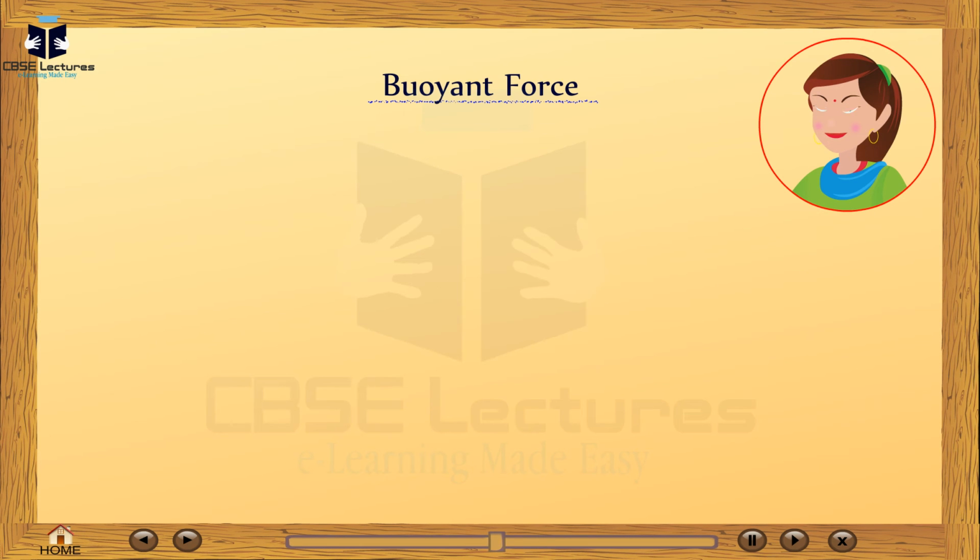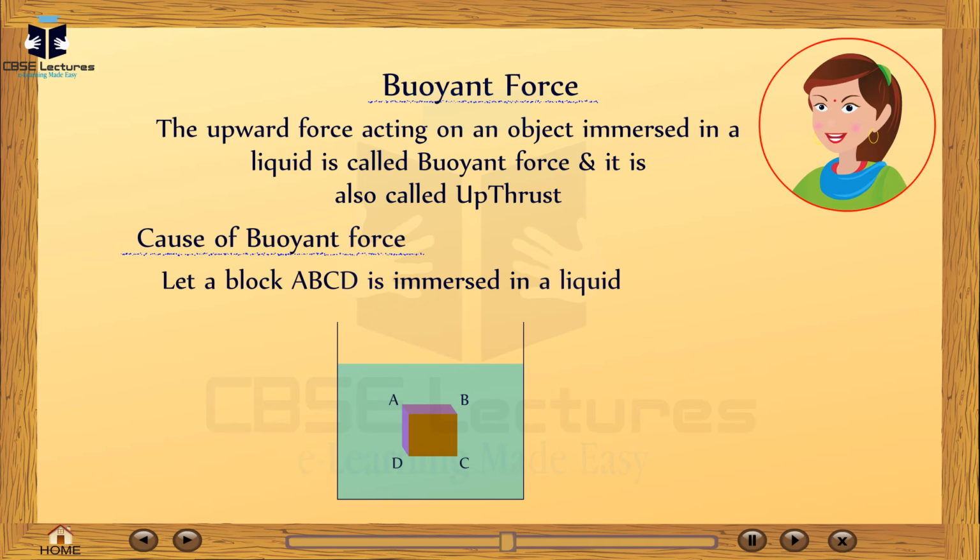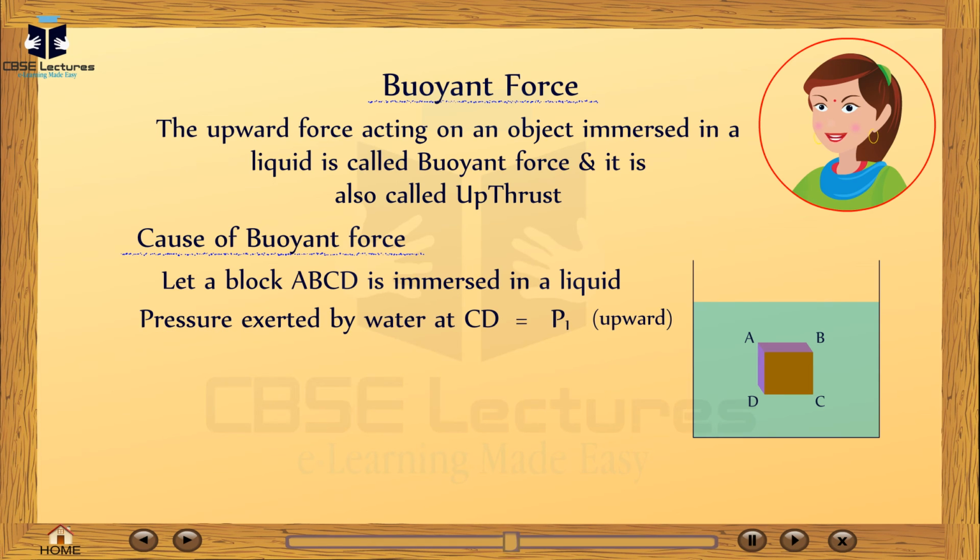Buoyant force. The upward force acting on an object immersed in a liquid is called buoyant force, and it is also called upthrust. Causes of buoyant force. Let us take a block ABCD. It is immersed in a liquid. Pressure exerted by water at the surface CD is equal to P1. It is in upward direction. Pressure exerted by the water at surface AB is equal to P2. It is in downward direction.